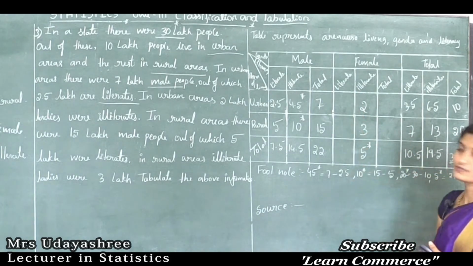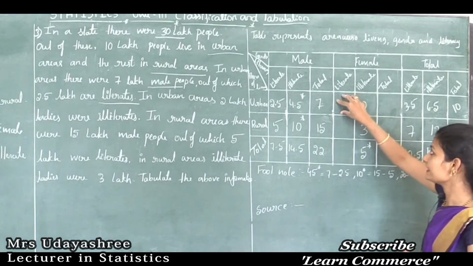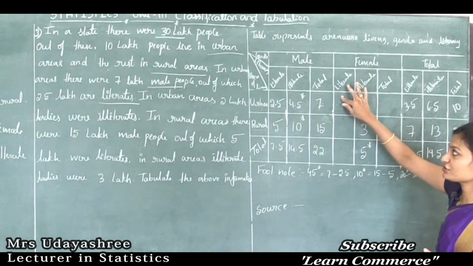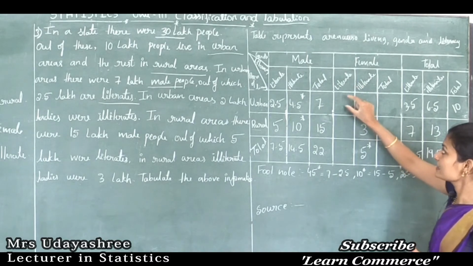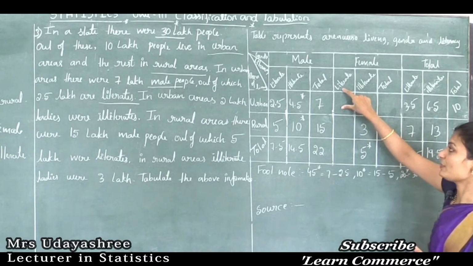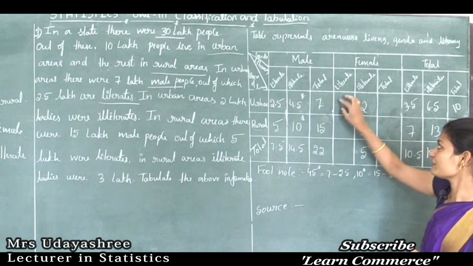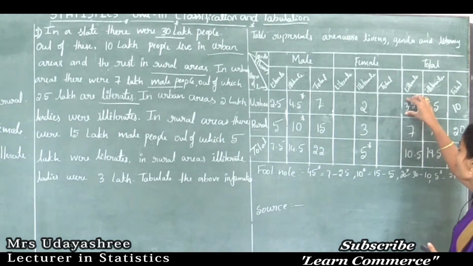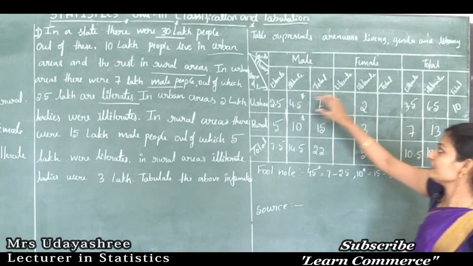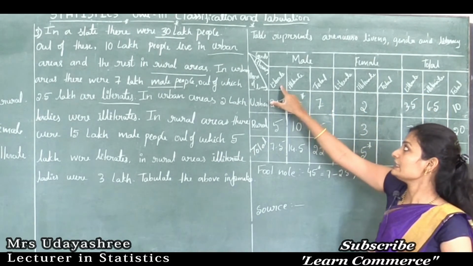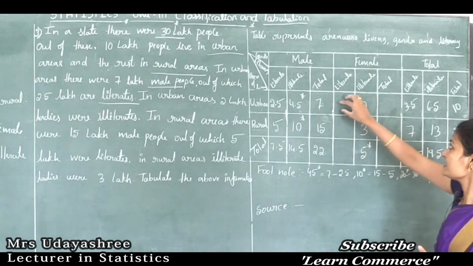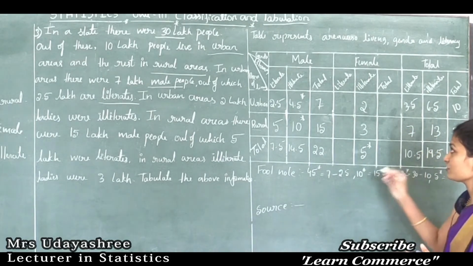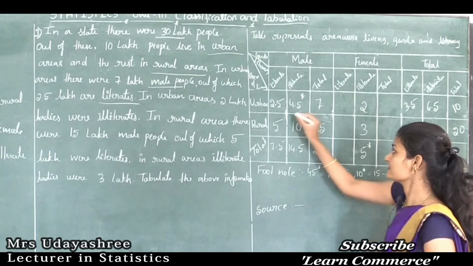How to find out these observations? See, this cell indicates the total number of illiterate female population in urban. So this cell indicates the number of illiterate population in urban. So how to find this cell? See, here we have the total number of literate population, and here we have the total number of literate male population. Then we can easily calculate the total number of literate population, right?